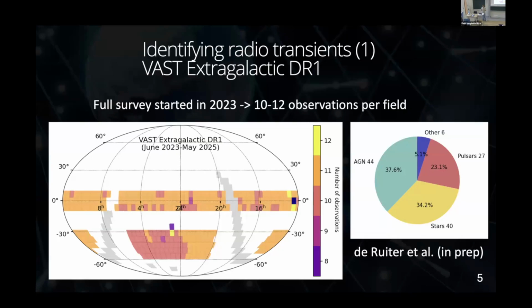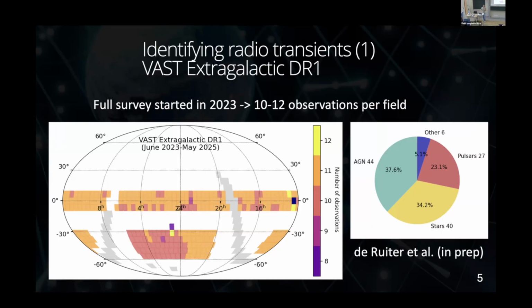And since you're not all radio astronomers, I brought this plot from the paper I'm preparing to highlight the sort of sources that we find if we do a variability study in this data set. Since most radio sources are AGN, most variable radio sources are AGN, and we have a good chunk of radio stars. We find pulsars that are variable.